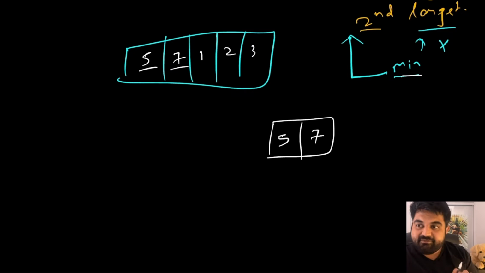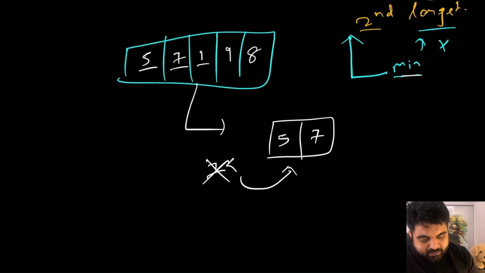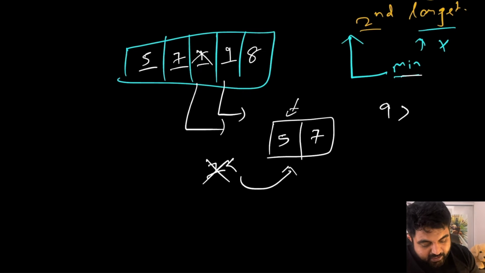Currently we had space inside the heap. Now let me also make some changes. This one is 8, and this one is value number 9. Now we have value number 1 coming in. Should 1 come in? Currently the heap is full, and this 1 is smaller than the very first element. If it is smaller, then we don't care about 1, we get rid of it. Now 9 comes in. Once again this 9 is greater than the very first element inside the min heap, so we are going to kick that element out and place 9 in.